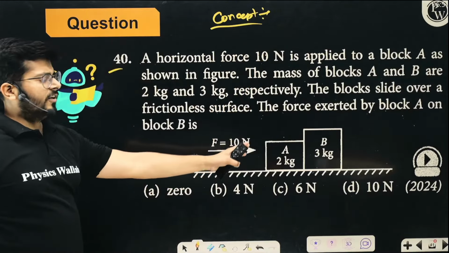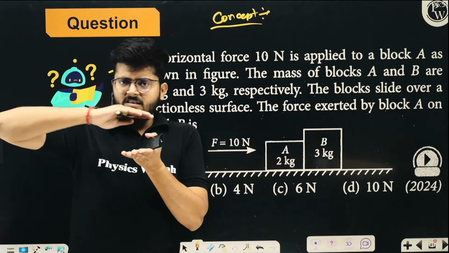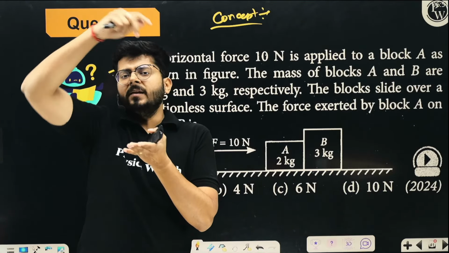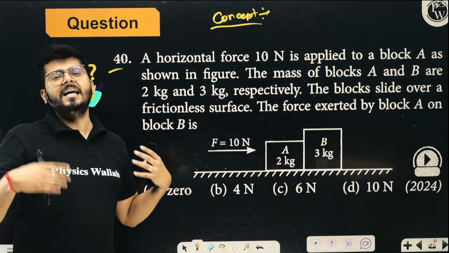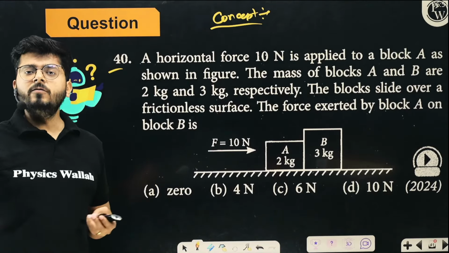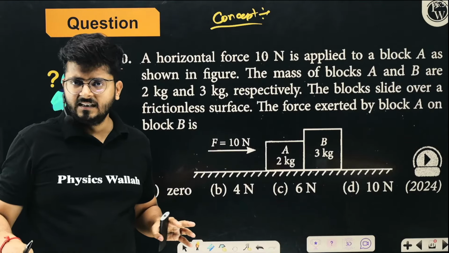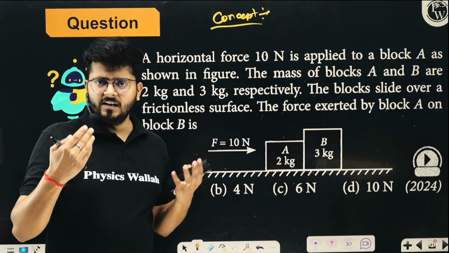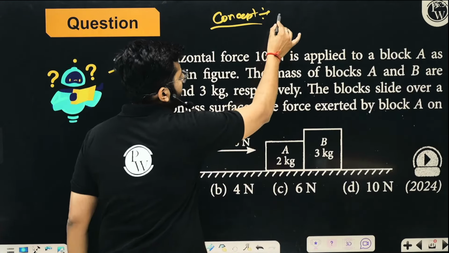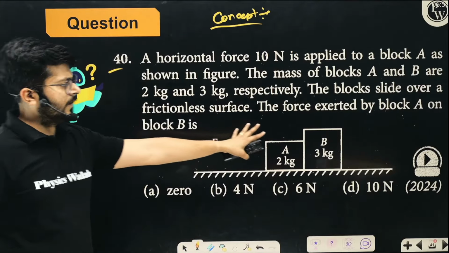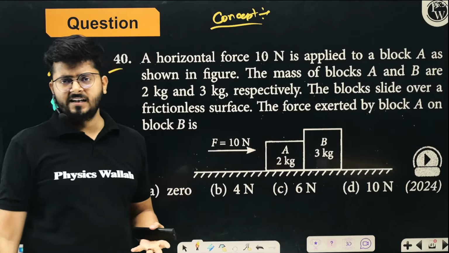You see that these kinds of problems are asked in the NEET exam, block and block problems, right? We are investing so much time on solving block and block problems, where the other block is accelerating and all. Those kinds of questions are good. But at this moment, if you are not very good with those kinds of problems already, we can drop all of that, because that is not something which is asked repeatedly in the NEET exam. The concept is simple. We can say that the acceleration of the whole thing is net force upon total mass, which is 10 upon 5, which is 2 meter per second square.